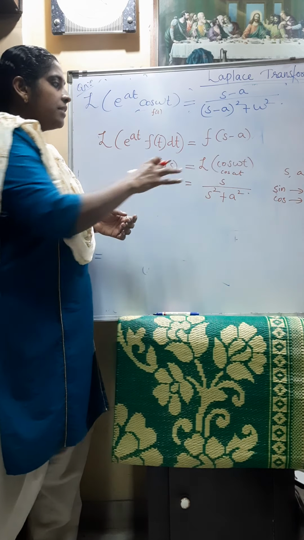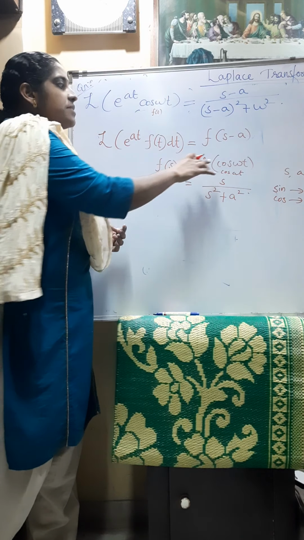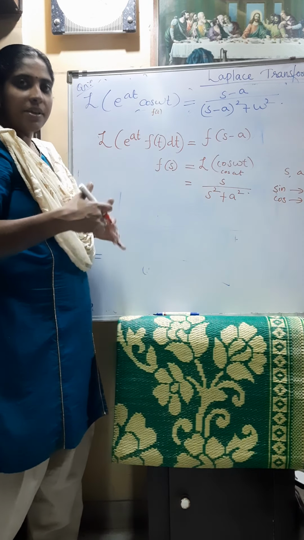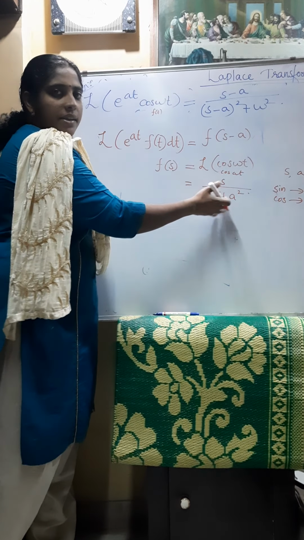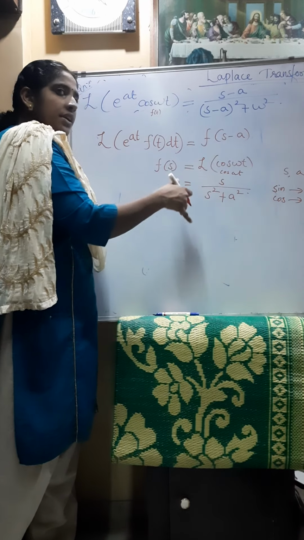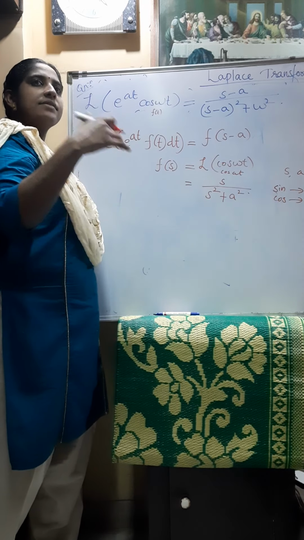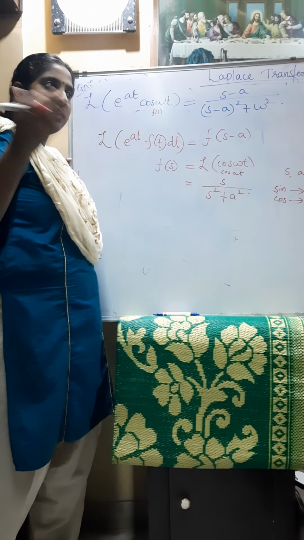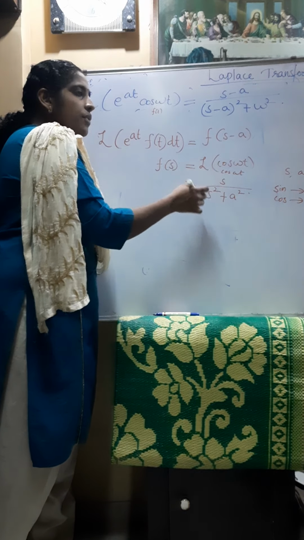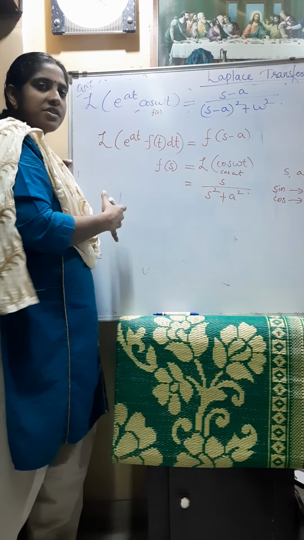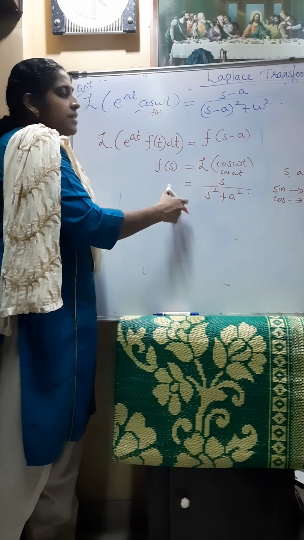Don't merely memorize this formula by heart; learn it after deriving cos at, then you will remember it permanently. Otherwise you will forget whether it is s square minus a square or s square plus a square. If we derive it first, we remember that cos omega t is written in terms of e raised to i omega t, so in the denominator it becomes i square, so it is not minus, it is plus. So first derive these basic functions that I explained in the first video, and then learn this. Otherwise you will get confused.